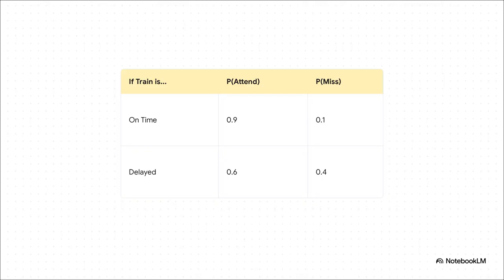So what's actually hiding behind these arrows? It's not magic, it's just simple tables full of numbers. For every node, the AI stores something like this. This one says, hey, if the train is on time, there's a 90% chance you'll make the appointment. But if it's delayed, that drops to 60%. This is how the AI actually quantifies all those relationships we just drew.